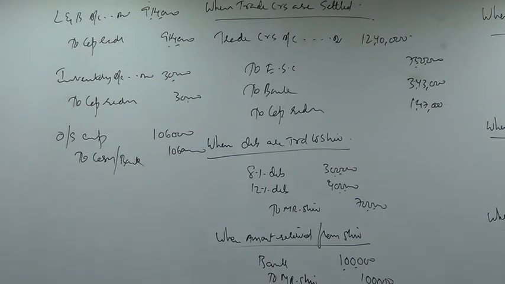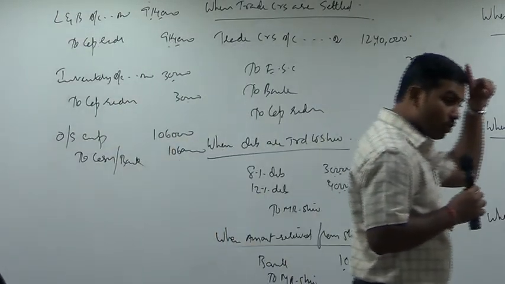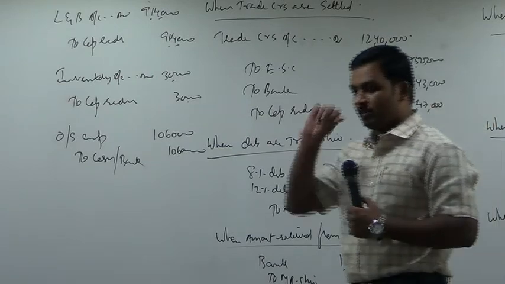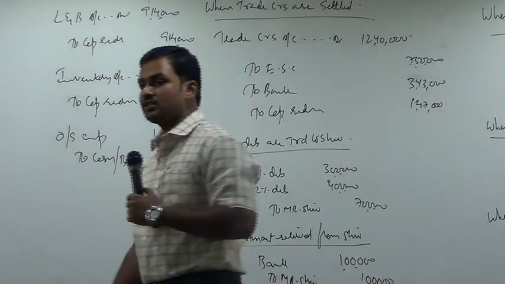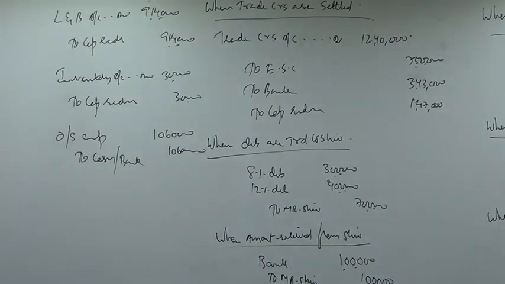Now please tell me, what is the total P&L account debit balance? 7,82,000 is the total debit balance. Out of that we have written off 2,82,000. 5 lakh more is left, to be adjusted against capital reserve. Write down: the balance in the P&L account debit balance is written off against capital reserve.